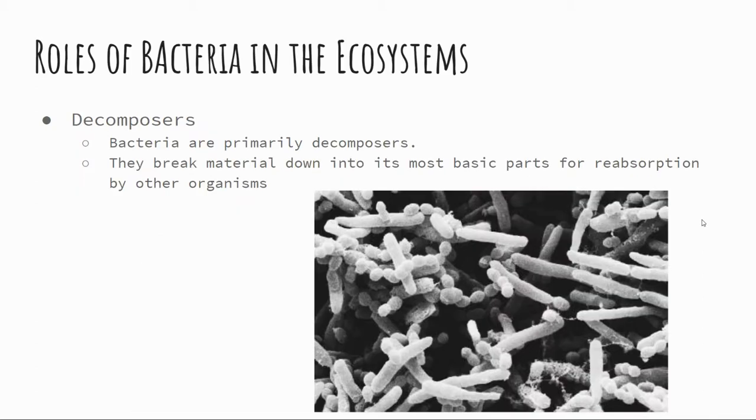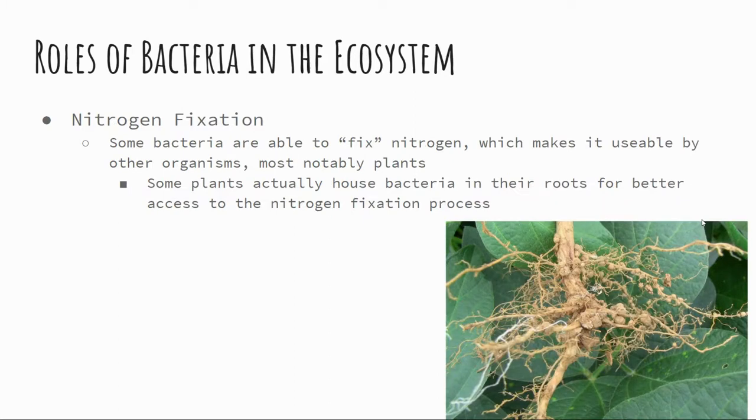All right, so roles of bacteria in the ecosystem. First is decomposers. Bacteria play a humongous role in being decomposers. And again, decomposition is the breakdown of material into its most basic parts for reabsorption by other organisms and specifically plants. Bacteria play a big role in giving plants what they need, both by decomposition and, we'll talk about here in a minute, helping them fix nitrogen. Nitrogen, not carbon. Some bacteria are able to fix nitrogen, which makes it usable by other organisms, but most notably